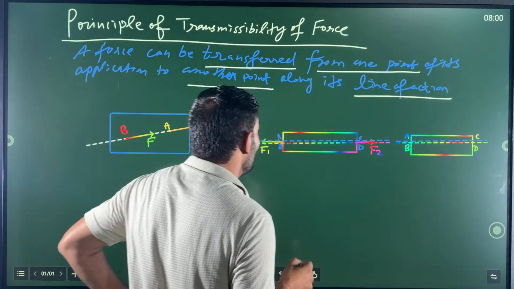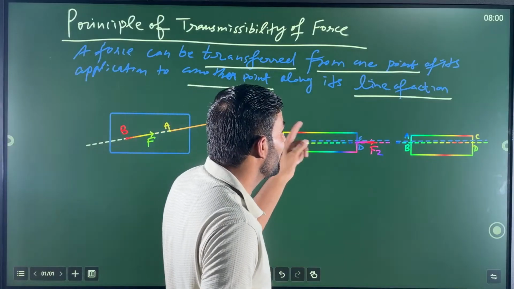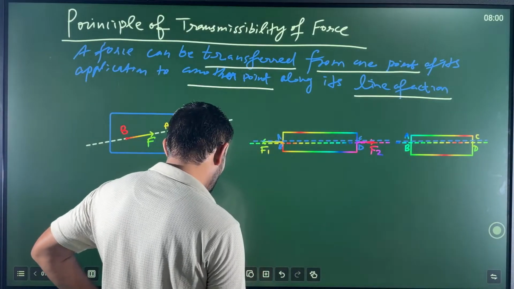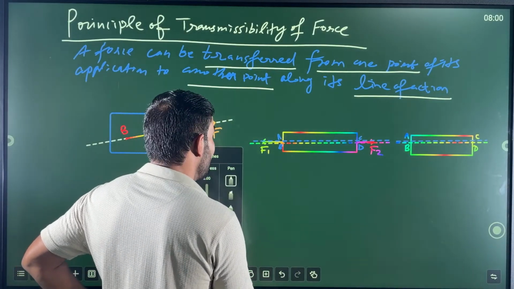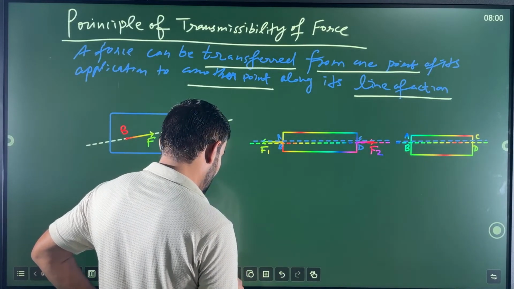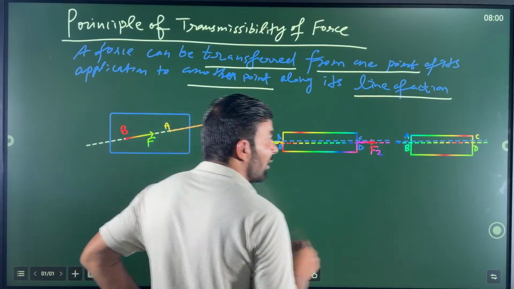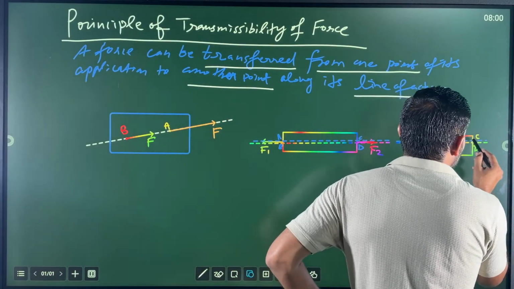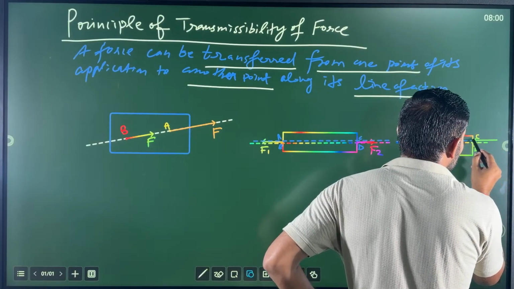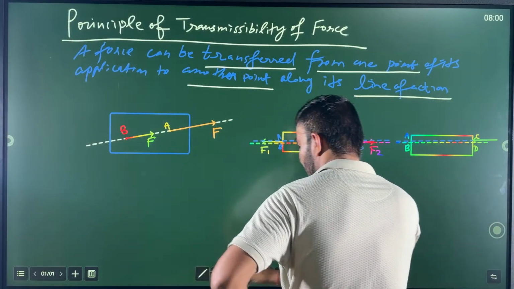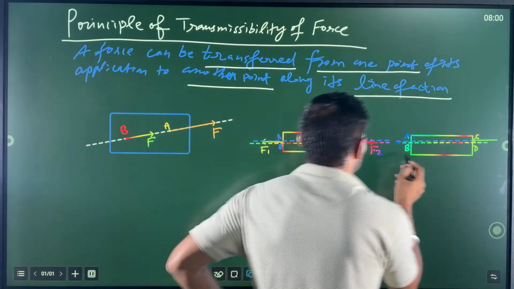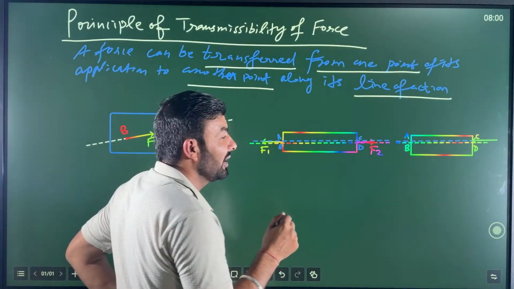So now what I am going to do, I am going to transfer force F1 from A point to C point along its line of action, my dear friends. Now I am going to transfer force F1 at this point, C point. And then force F2, my dear friends, on B point. Be careful.